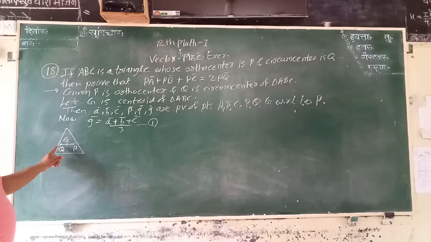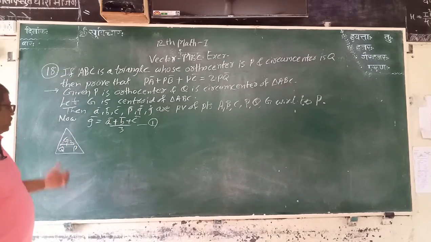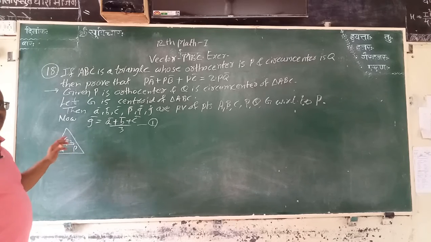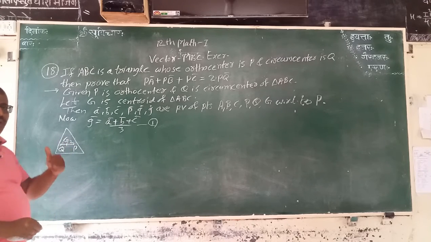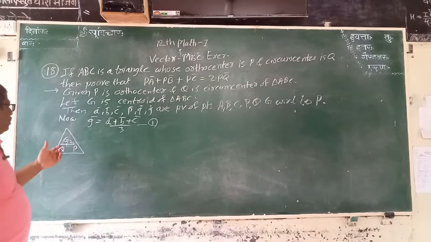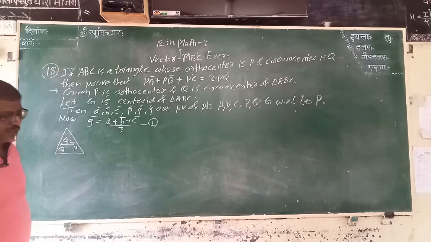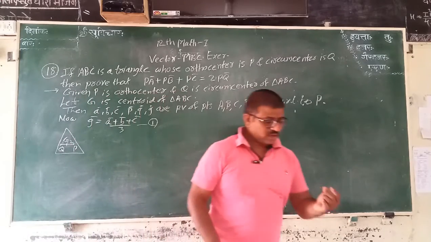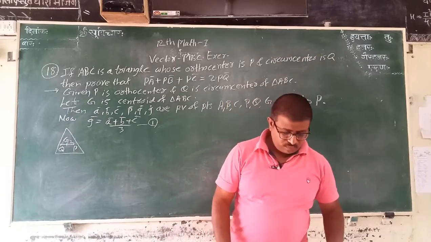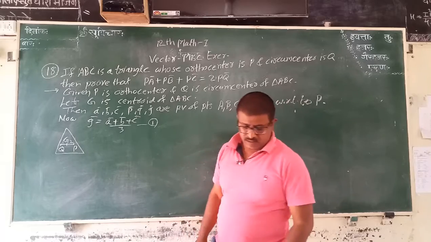First circumcenter Q, then orthocenter P, and between them is centroid G. They lie in the ratio 1:2 or 2:1, but we start counting from Q, therefore we write it as 1 to 2. Hence G is the centroid, that is the point dividing Q and P. Also, it can be written as, or we know that